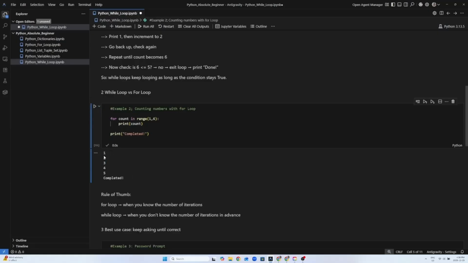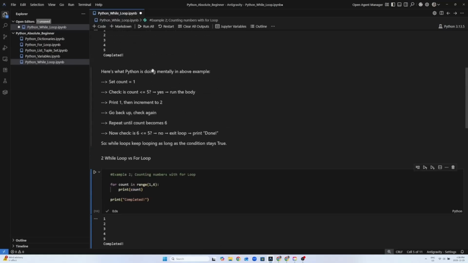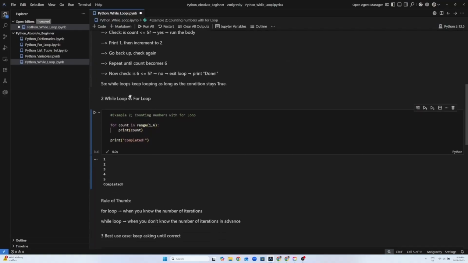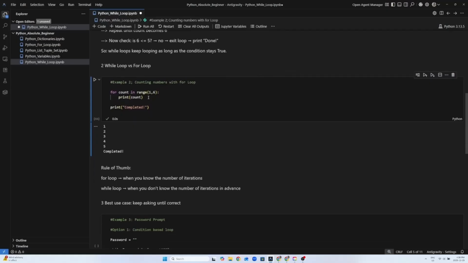And then we have our indented body, which is print count, and once the loop is finished it will tell us that the process is completed. You will see that you get the same results with the for loop as with the while loop. So the general rule of thumb here is to use a for loop when you know the number of iterations, and use a while loop when you don't know the number of iterations in advance.